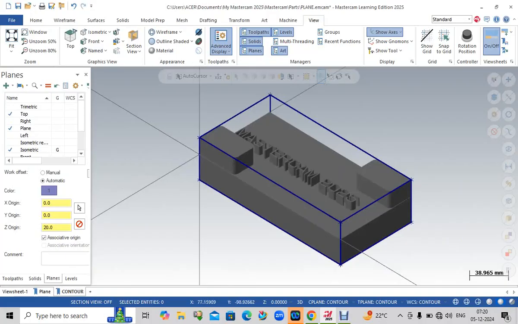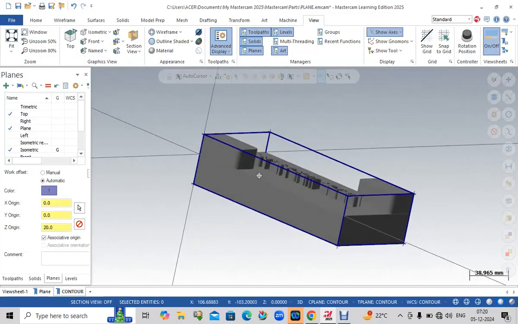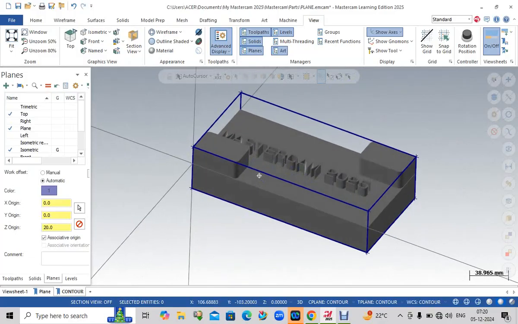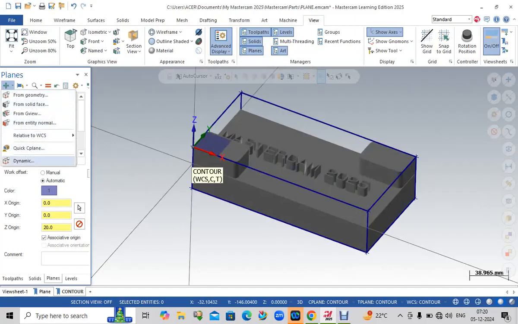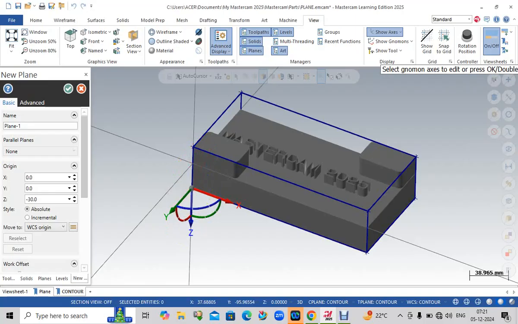Now we will work with bottom operations here. In this case, again you will go to dynamic and take dynamic here and you can rotate like this. You can name it maybe pocket operations, because in the bottom we have to work with the bottom.